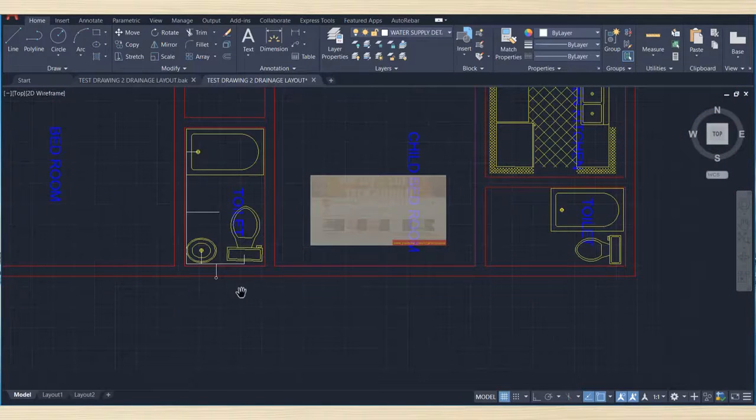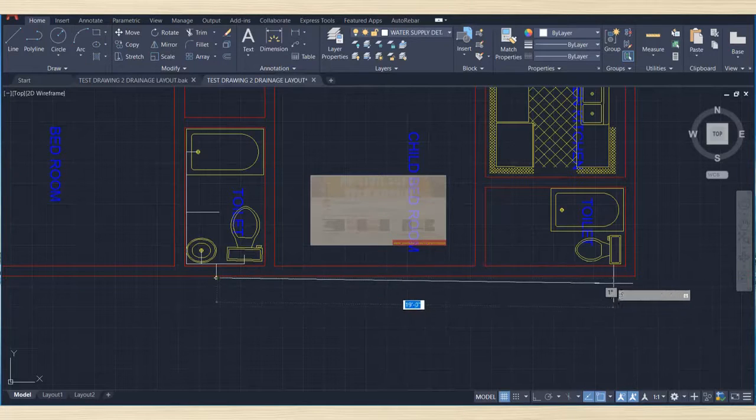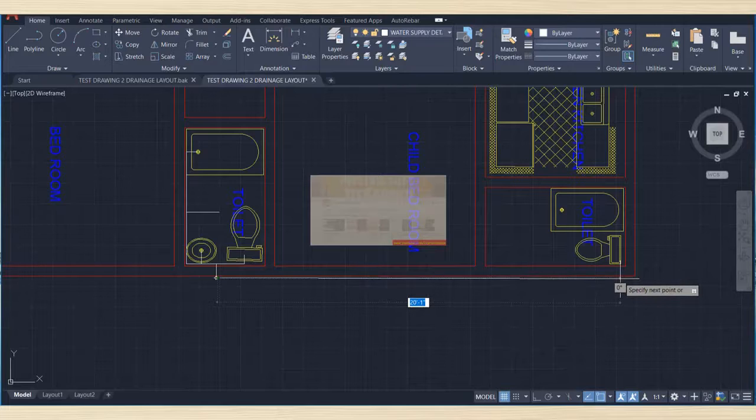Then from here we'll take one more connection up to here. From here take two connections here.